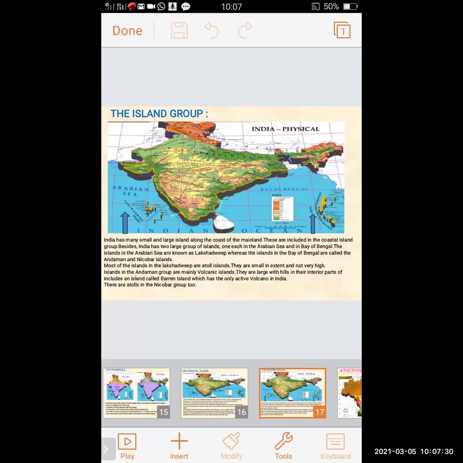The islands in the Andaman group are mainly volcanic islands. They are large with hills in their interior part. They include an island called Barren Island, which has the only active volcano in India. There are atolls in the Nicobar group.